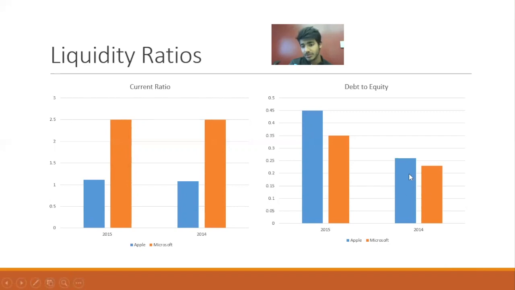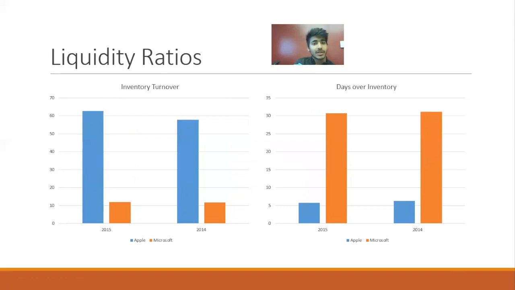and in Apple it was around 0.26 in 14 and 0.45 in 15. Which basically shows that the financial leverage of Apple is more than Microsoft at this point of time. If we go to inventory turnover and days of inventory, which basically mean the same, they're interrelated.